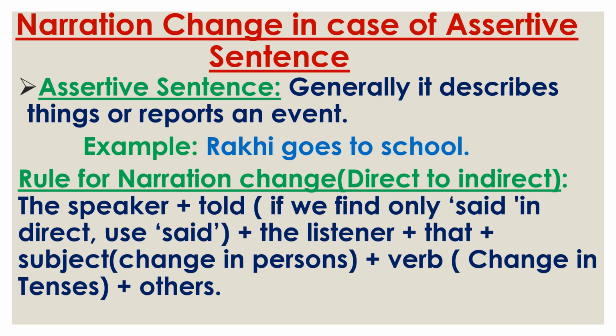If we find third person, it will not be changed. It will remain unchanged. Then verb, change in tenses, we have already discussed in change in tenses. Then other parts. Remember, if you find in other parts words of time or place like today, tomorrow, they also need to be changed.